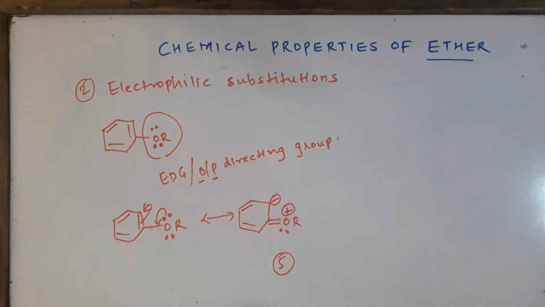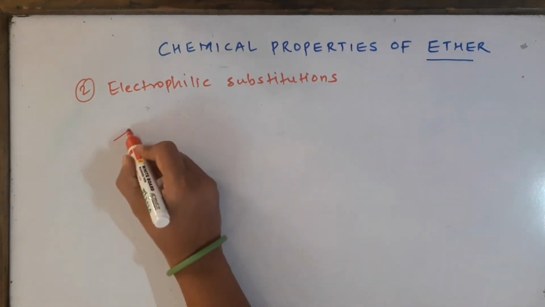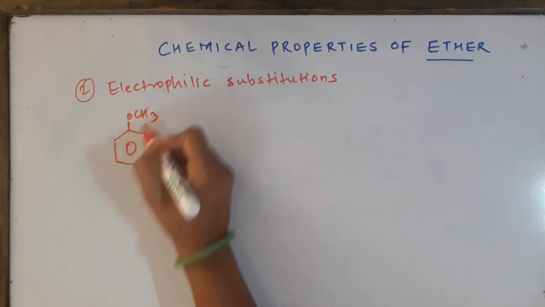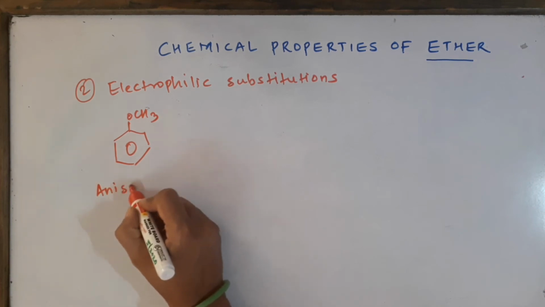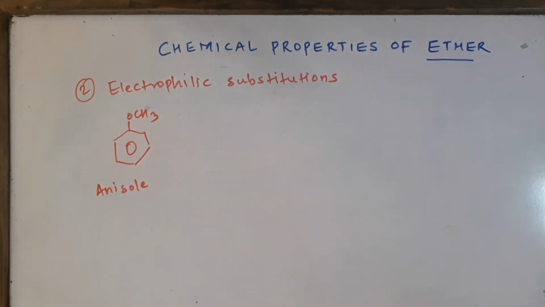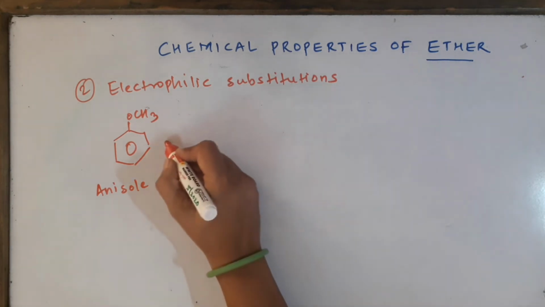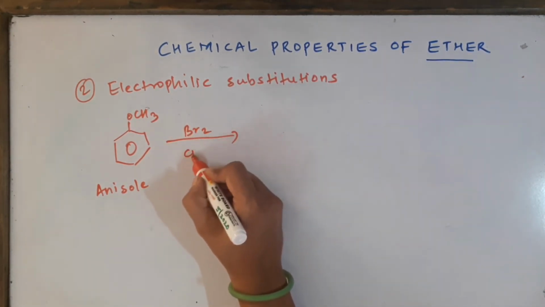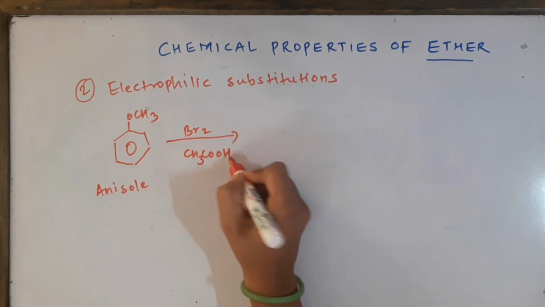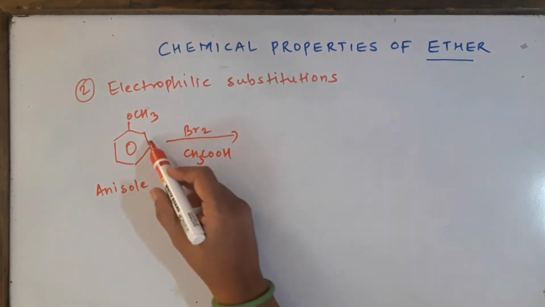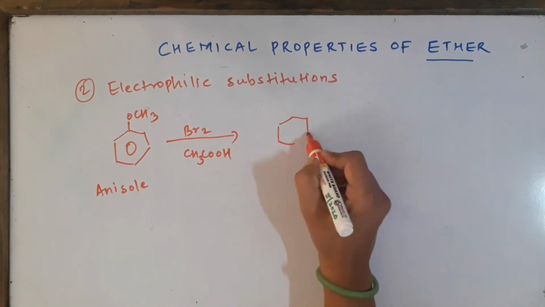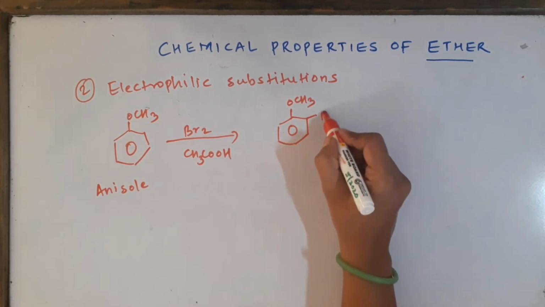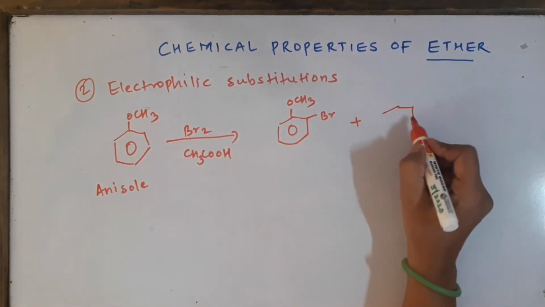Let us see some of the reactions now. Now let us take anisole as the example, which is very simple for us. Anisole, you must know this name because in the board exams also sometimes this name is found, and children then fail to understand what is anisole. We are going to brominate it first in ethanoic acid, which is the solvent for bromine. Now when this happens, we will get bromine attached at which positions? Yes, ortho position and para position.